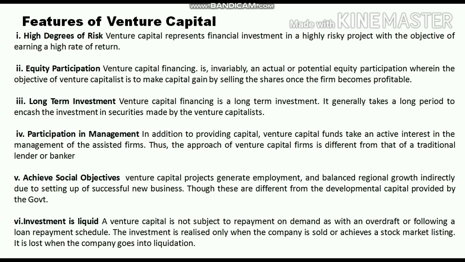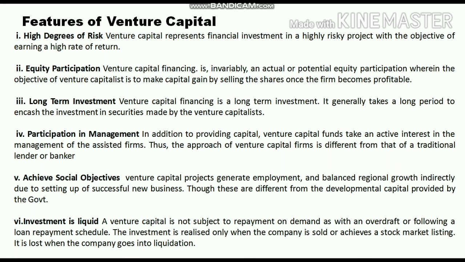Theoretically, there are certain features of venture capital. First one is high degree of risk. Investing in a startup or idea is always risky, and higher risk yields higher return too. So that is the motivating factor for a venture capital participant to put the money into their new innovative projects. Second one is equity participation.